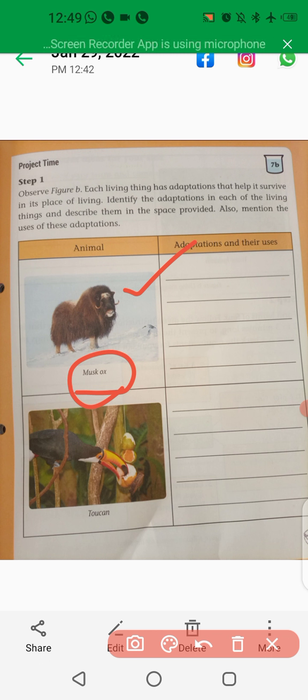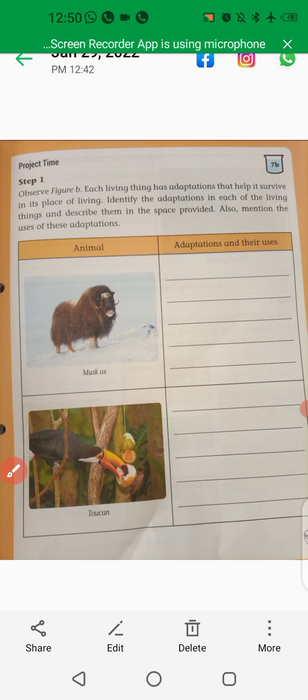For example, the musk ox lives in a polar region. You can observe the surroundings here. It is an Arctic polar region. It lives in the polar region, and the musk ox has soft underwool. We can call it quiviut, considered to be the world's warmest wool.